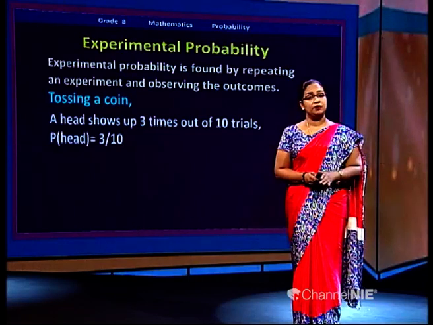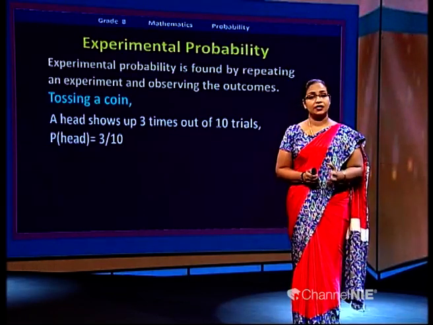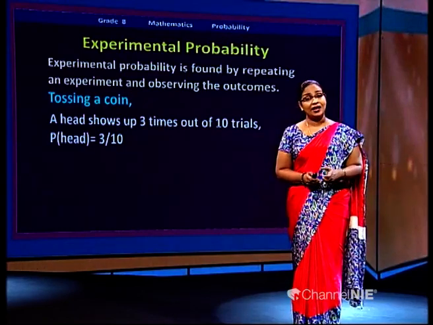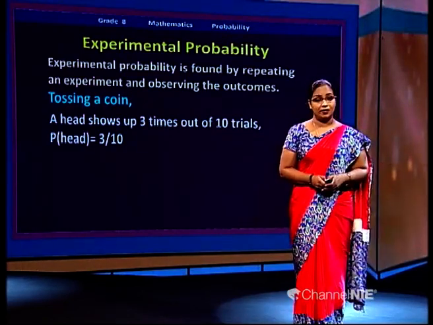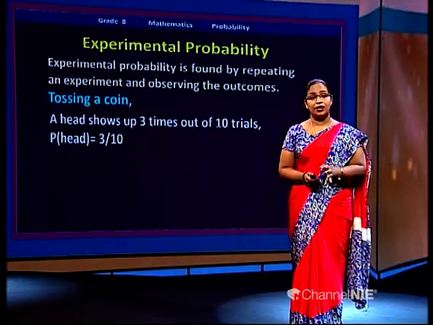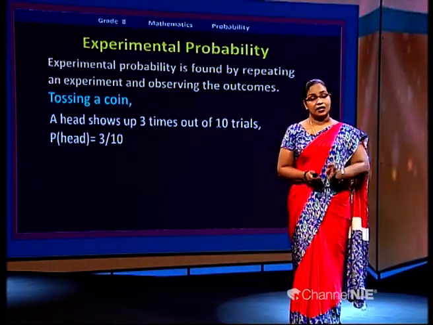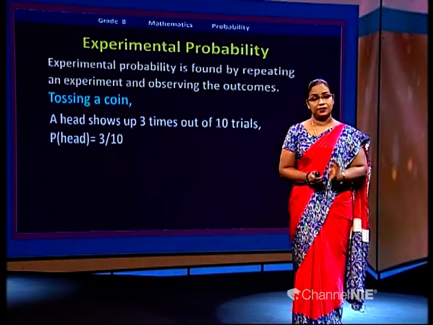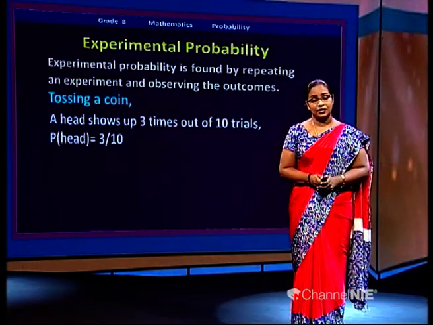In the theoretical probability, we didn't do the experiment, we didn't toss the coin. Without tossing the coin, we decided according to our knowledge. We already know there are only two outcomes, getting head or tail. The chance of getting head and tail is 50% or 50 to 50.